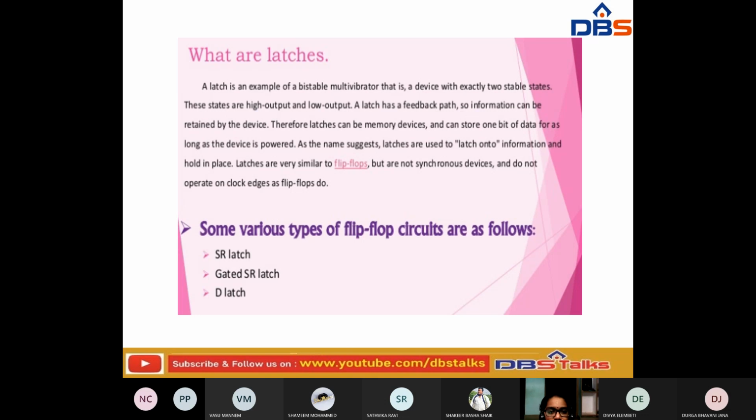So latches are very similar to flip-flops, but they are not synchronized devices, and they do not operate on the clock edges like flip-flops. So if you have observed the various types of these circuits: SR latch, gated SR latch and D latch.